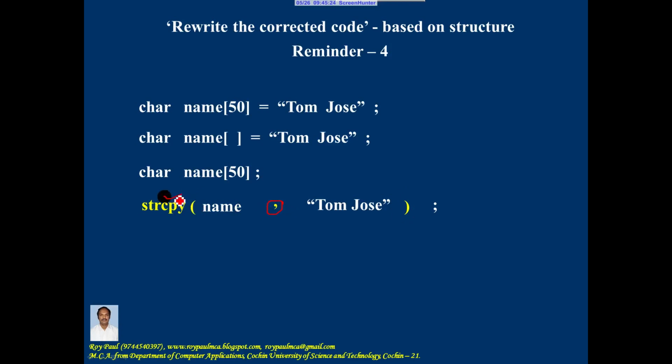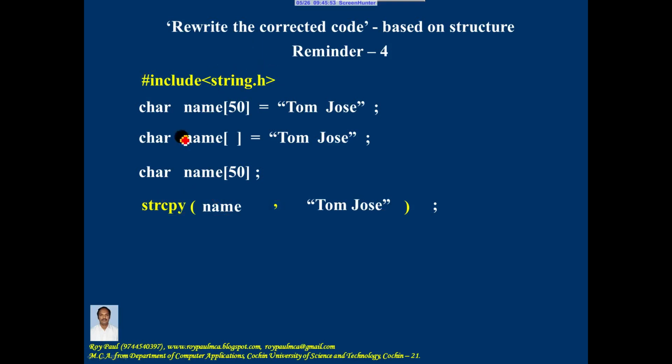And what the strcpy function does is the second argument is copied to the first argument. So this character array contains the string Tom Jones. In a program, if you make use of the built-in function strcpy, you should include the header file string.h. A function whose name starts with str, the header file is string.h.